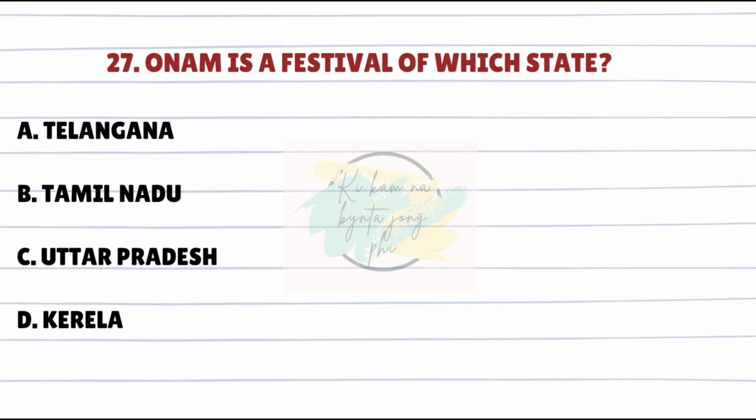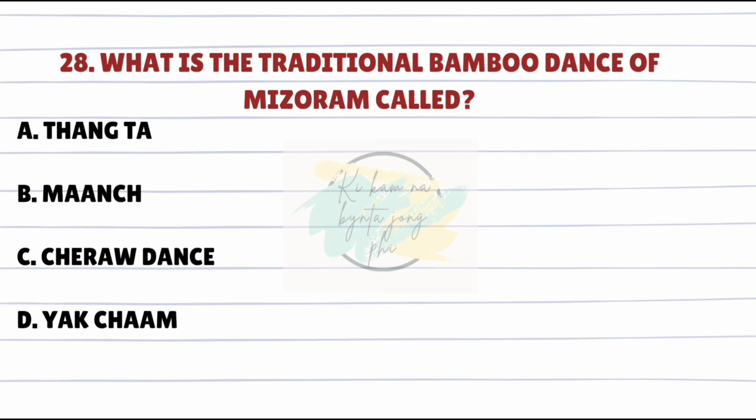Onam is a festival of which state? Answer is D. Kerala. What is the traditional bamboo dance of Mizoram called? Answer is C. Cherao dance.